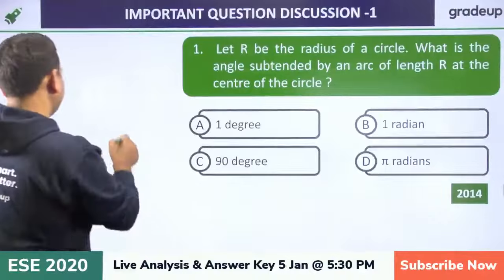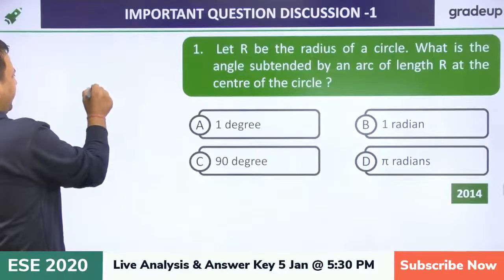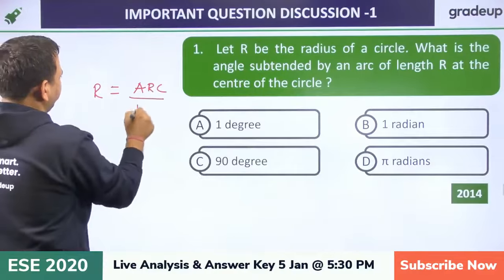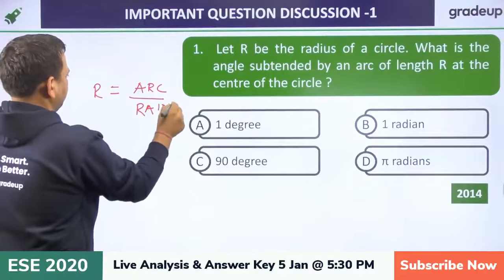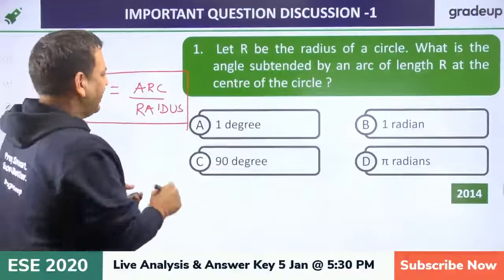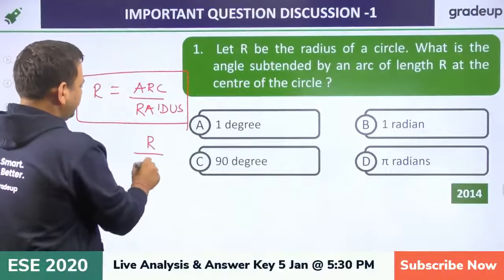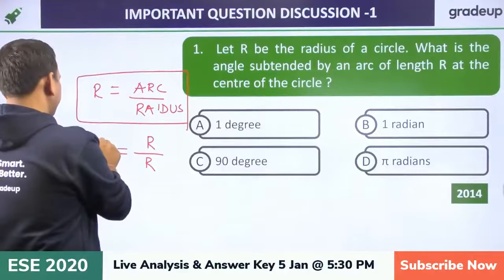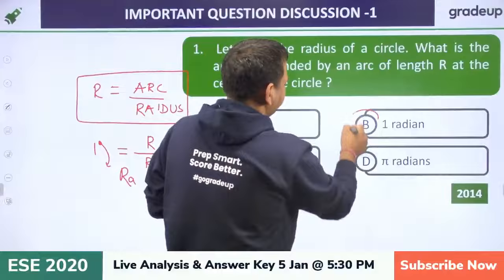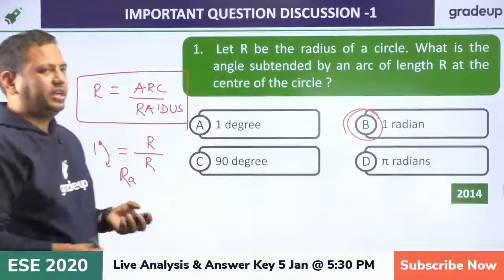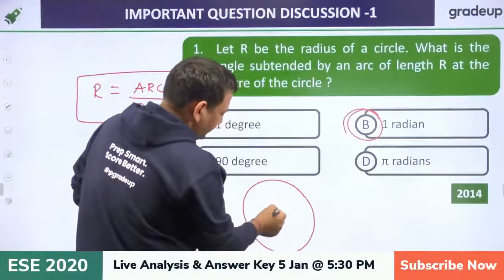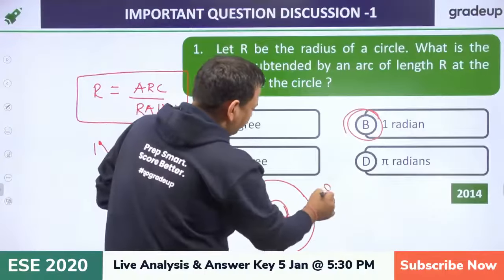What is the definition of the radian? The radian measure is nothing but the length of the arc divided by the radius. Here the length of the arc is R and the radius is R, so this is 1 radian. The answer is 1 radian. To remember it, the total angle at the center is 2 pi.